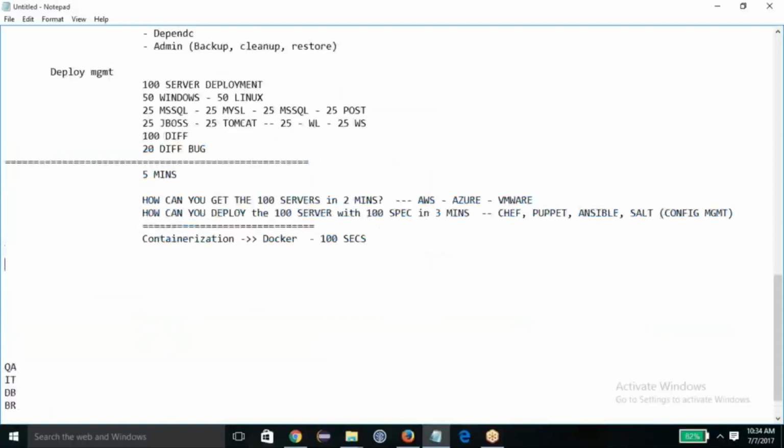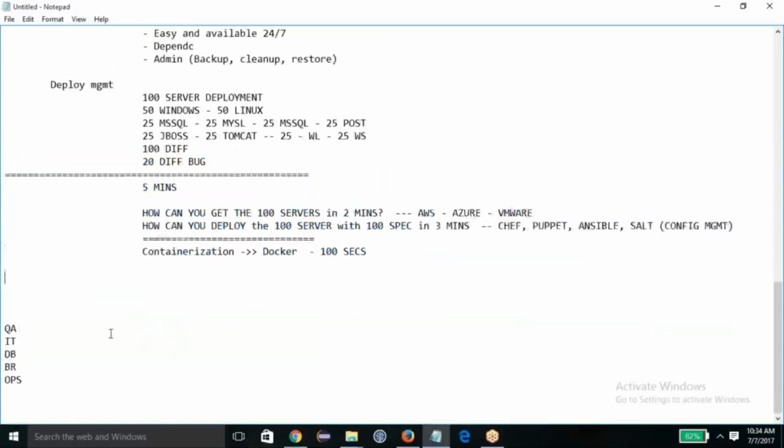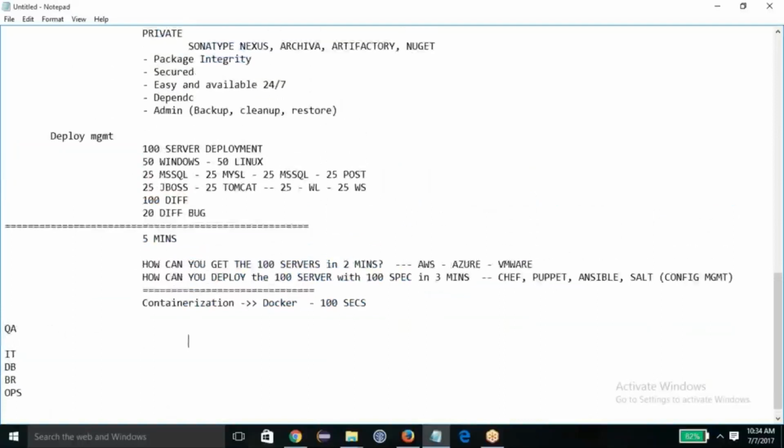And then QA comes into the picture, and he is going to run the acceptance tests. Again, we have so many tests. The acceptance tests should run automatically here, and then the feedback, whether it's pass or fail, should be passed automatically and shared with the team immediately.